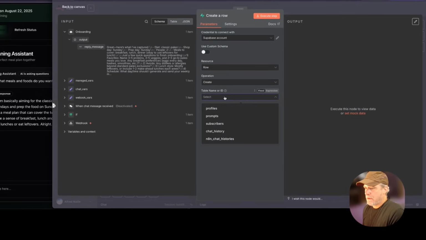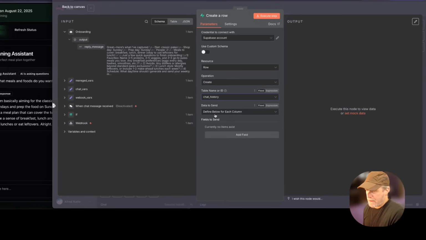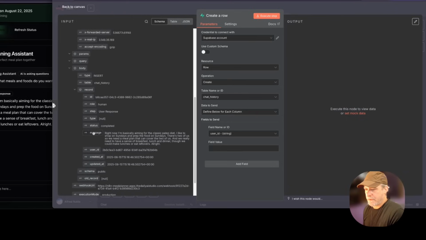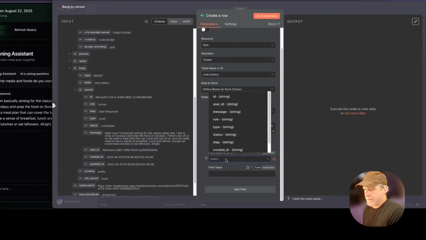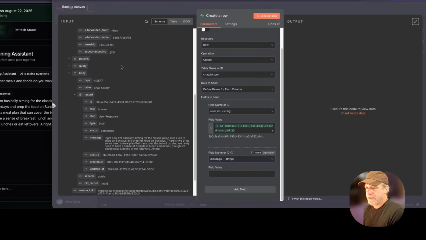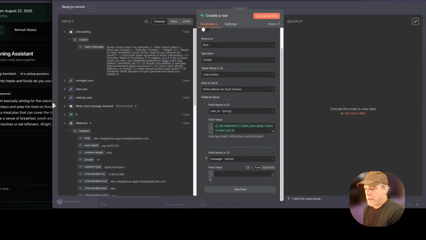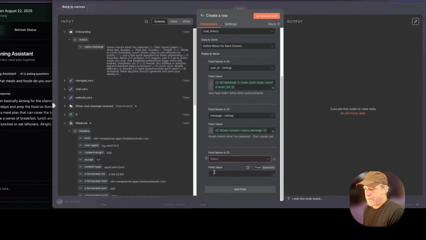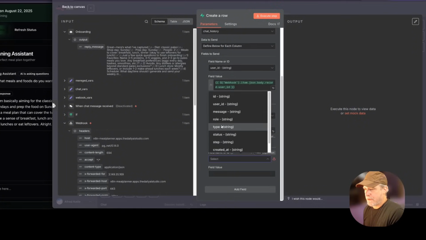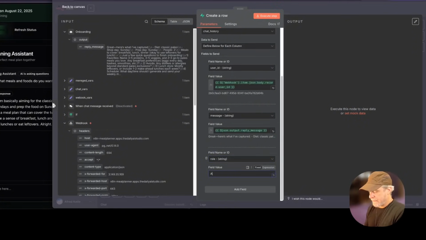Let's see. So now we want to write to the chat history. And we're going to write to the user ID. Now, I could grab this from a few places. It really doesn't matter, so I'm just going to grab it from here because it's not going to change. And then we can write the role. Well, let's just go down the list. The message. So this is what AI is saying back to us. And then we can write the role is then we decided, or it decided, is.